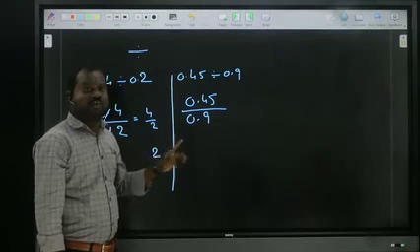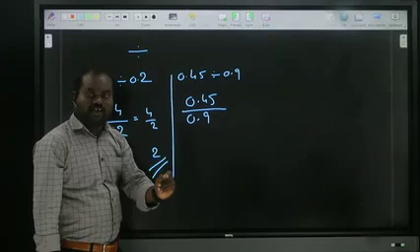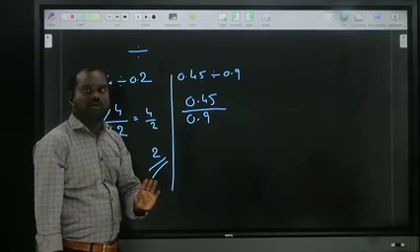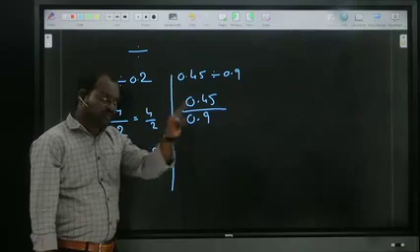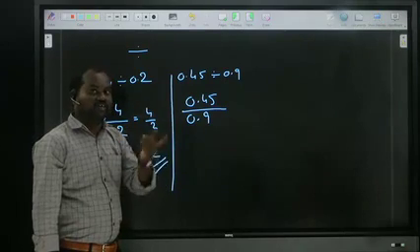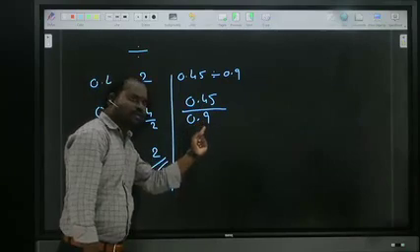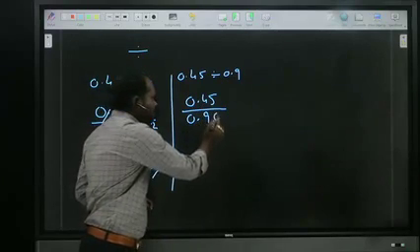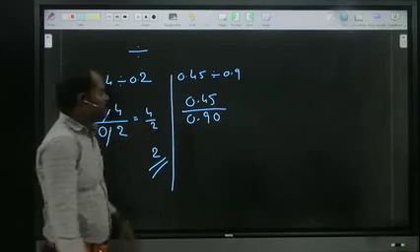If you want to cancel the point, first of all make the number of digits equal. To make them equal, wherever there are fewer, there we should write zeros, based on your requirement. Here 2, here only 1. So by writing a 0, they become equal. When they become equal, we can cancel the point. Okay, now cancel.